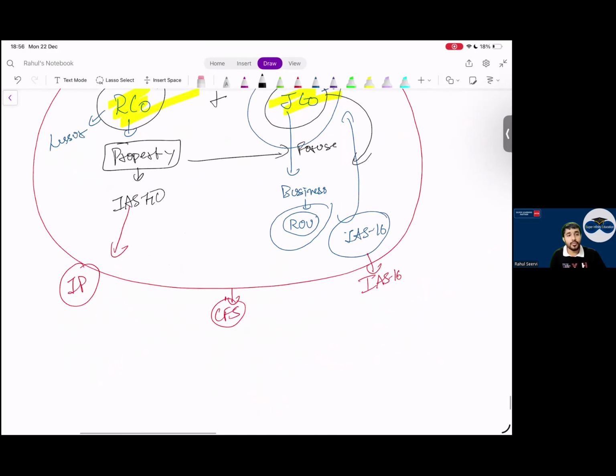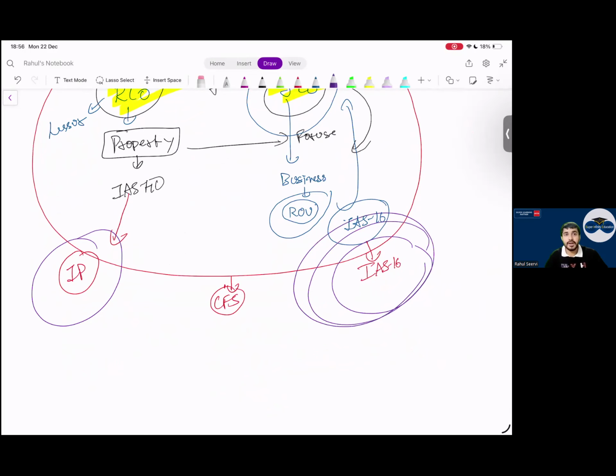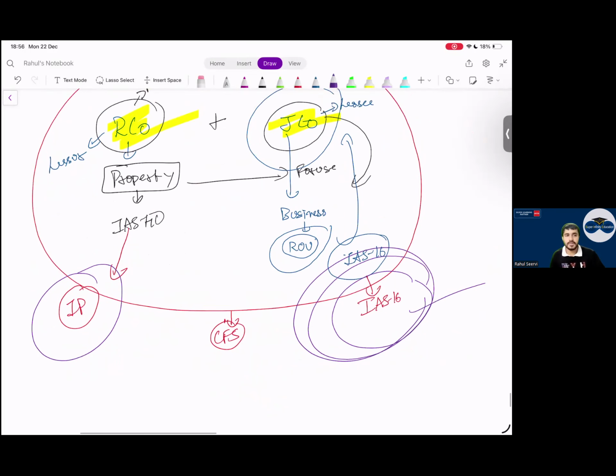So how will you treat this property then? Will you treat this as investment property or as per IAS 16? You will treat this as IAS 16, sir. Ultimately, it is used within the business only. So it is IAS 16. Yes, sir. This is from the consolidation point of view.